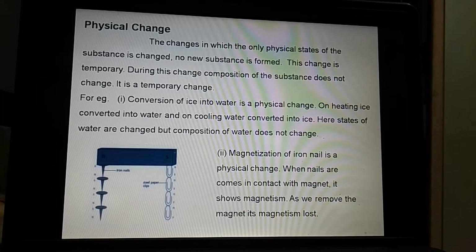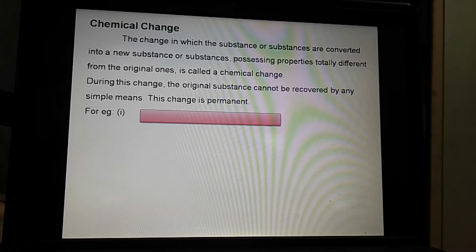Now we will see the next one, that is the chemical change. What we said already, in case of chemical change, the substance's composition and properties totally get changed. Means whatever is the original property and composition of the substance, that is totally different from that of the product.